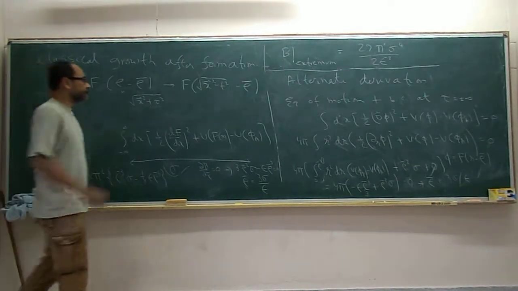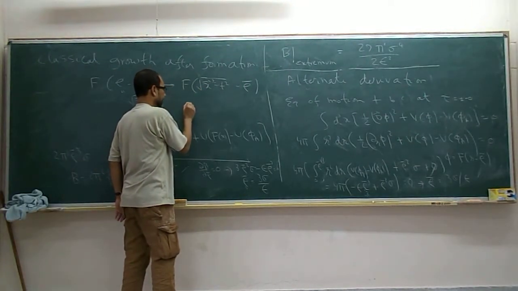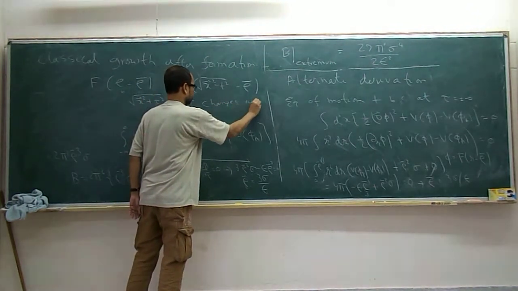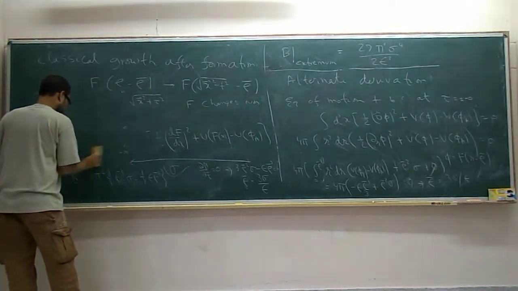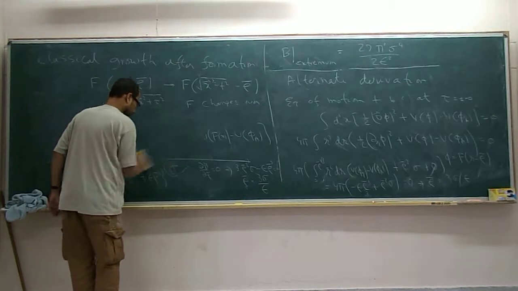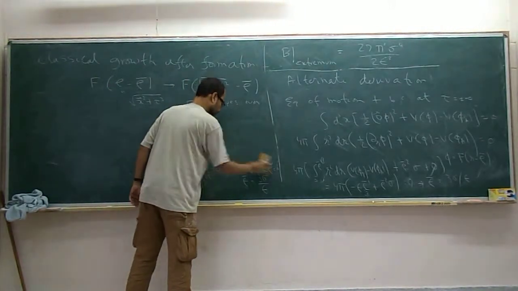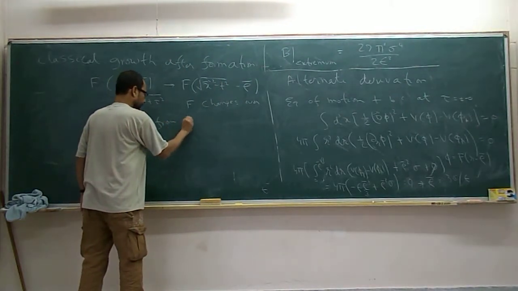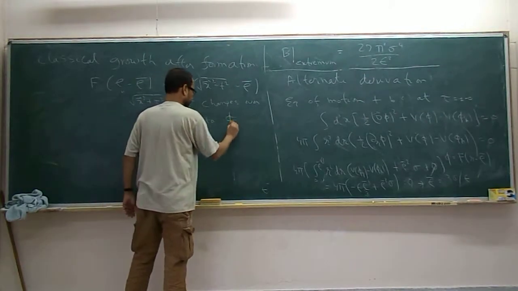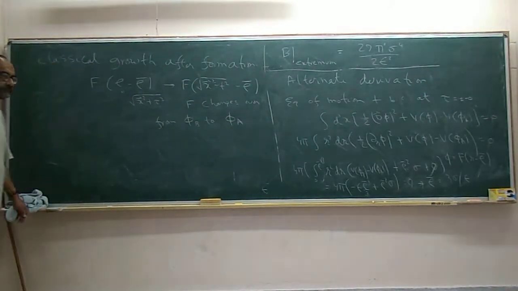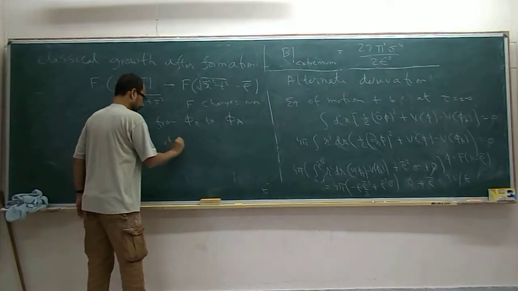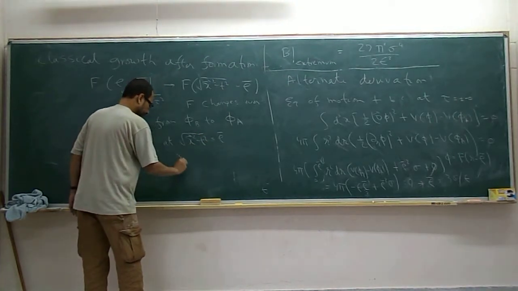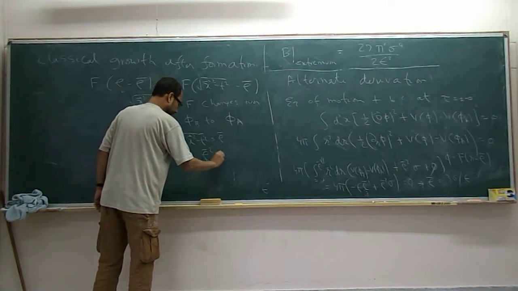So you see from here that basically f changes over from phi B to phi A at square root of x square minus t square equal to rho bar, or x square equal to rho bar square plus t square.